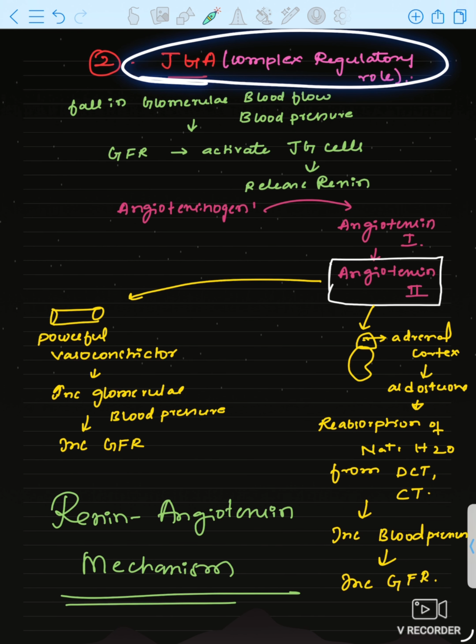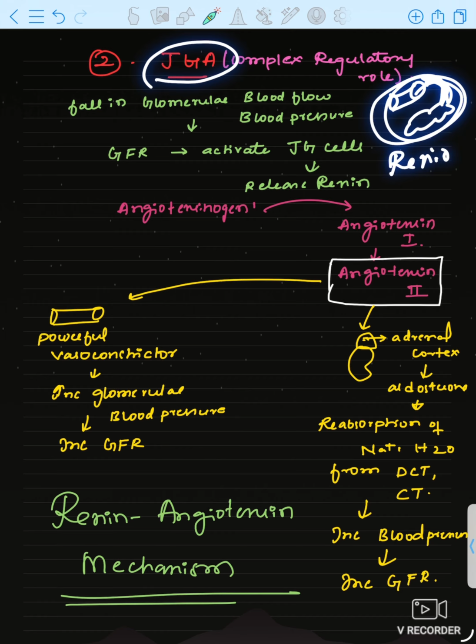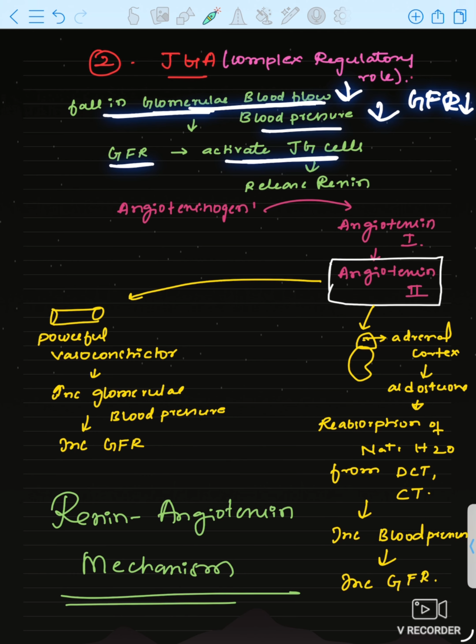Next one is the juxtaglomerular apparatus. We already discussed this, which is formed between the afferent arteriole and DCT cells. Modification of the cells will form the juxtaglomerular apparatus, which releases renin. When GFR has fallen, glomerular blood flow is decreased, glomerular blood pressure is decreased, so GFR is also decreased. That is why the JG cells are activated when these conditions are observed, and they release renin.